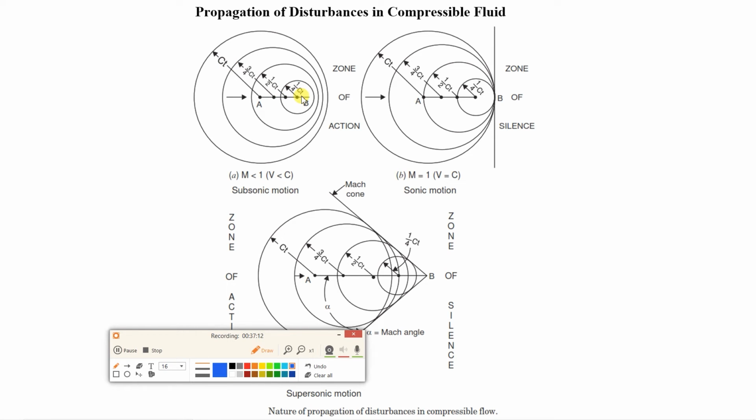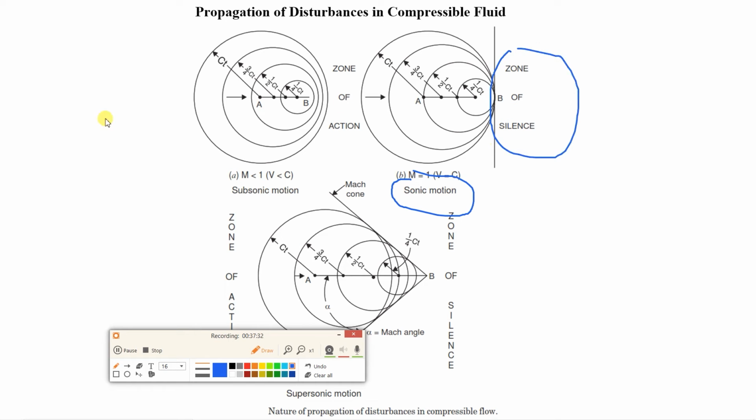So here you can see when we have Mach number as 1, point B is on the pressure wave. So in this case of sonic motion, the point in front of B will be in the zone of silence.